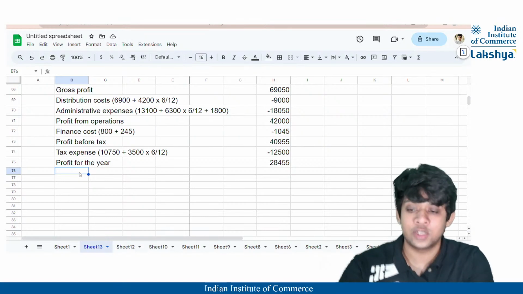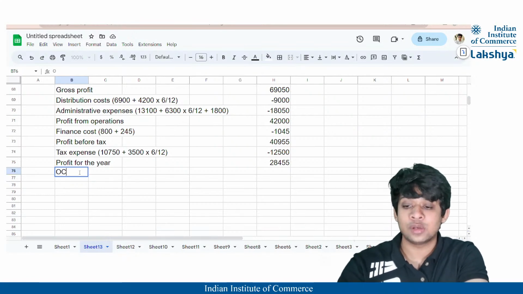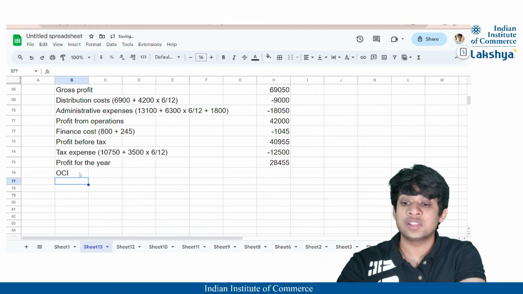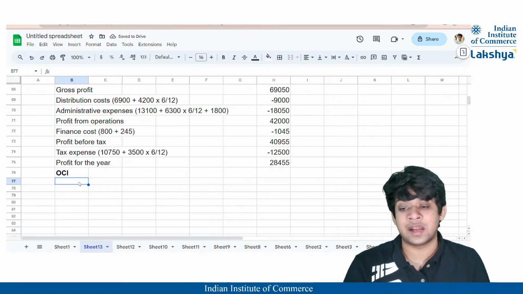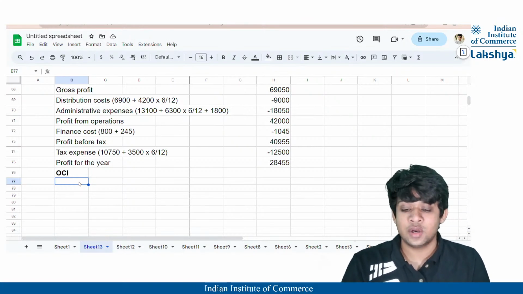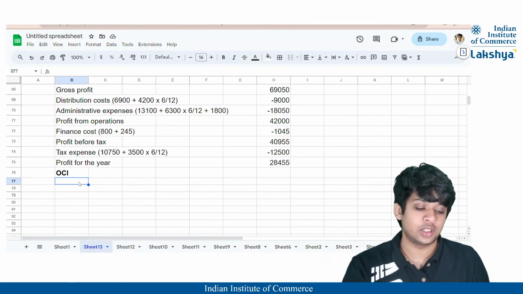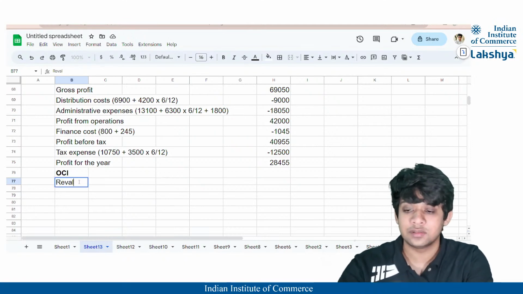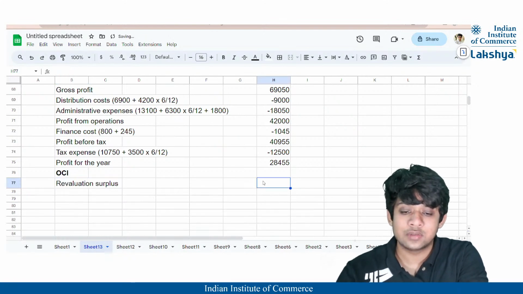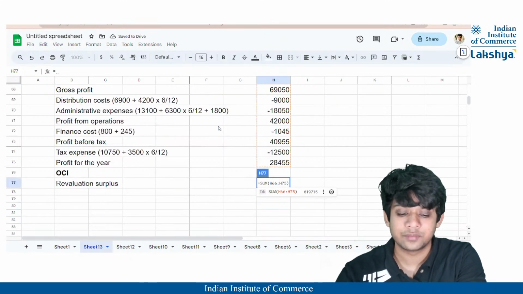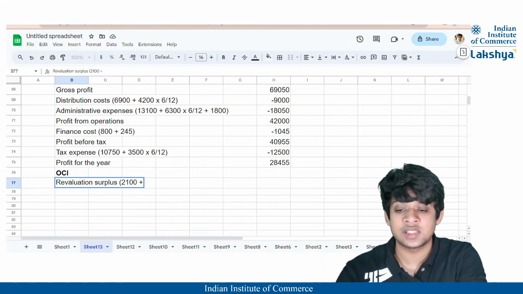Now this profit for the year is going to be actually allocated to the NCI and the parent. But before doing that, since we also have an OCI, first we'll prepare the OCI, then show the attribution, right? Then show the allocation between the NCI and the parent company or the group, right? So firstly, in the OCI, we have the profit from operation, correct, guys? Sorry, not the profit from operation, the revaluation surplus, right? So what is the value of the revaluation surplus? It is nothing but 2,100, because the asset of the subsidiary was revalued, correct?